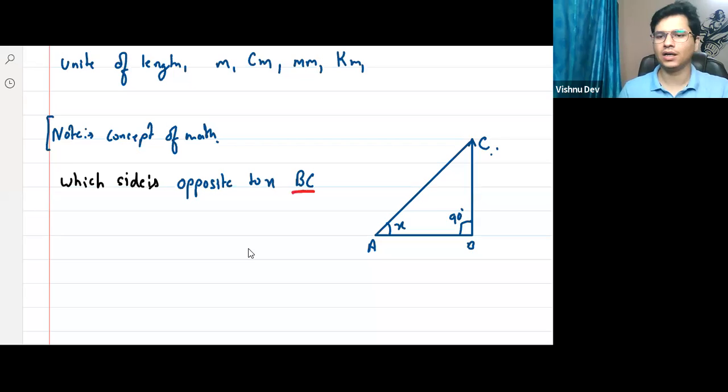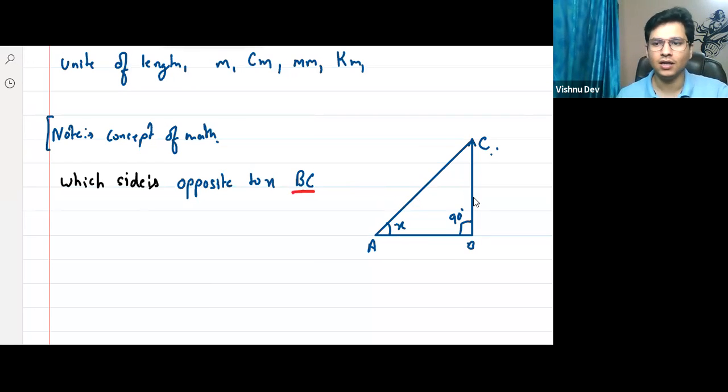Now, right? X के साथ कौन सा साइड है? This is AB and AC. हाँ या ना? AB and AC. Right? Now think about it. There's a term, right? जैसे हम लोग नाम रखते हैं ना, वैसे there are some terms. So opposite, right, of any angle. अब हम इसको angle लेते हैं.